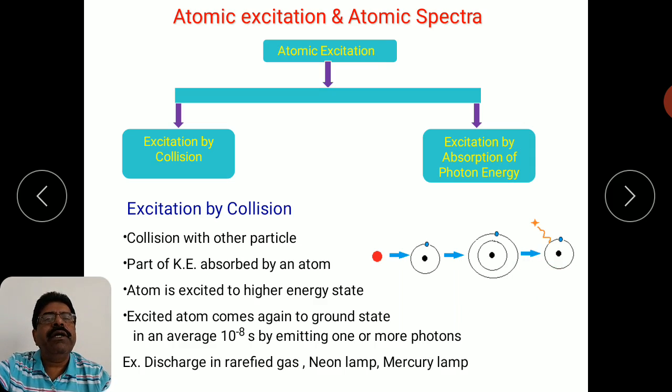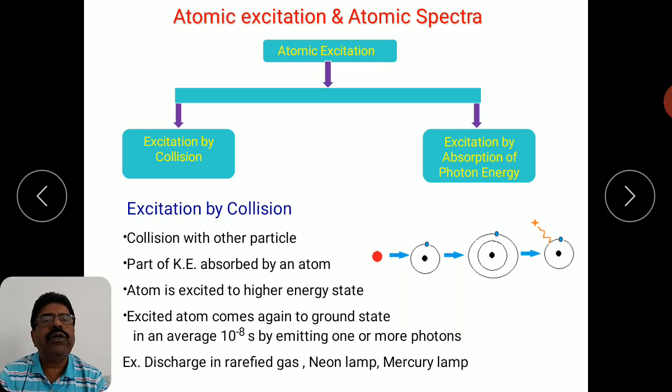A typical example I can give you is a discharge in a rarefied gas. A gas is filled in a tube, and we have two electrodes with an electric field applied. The electrons or ions are accelerated, so they will be used as highly energetic particles in this particular case.